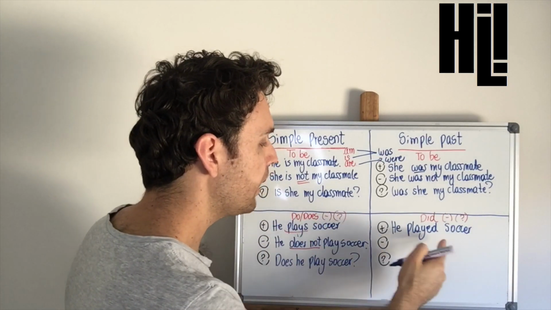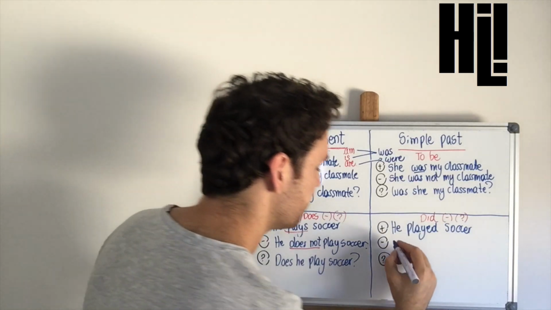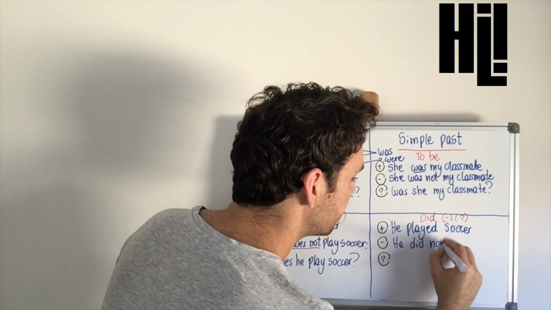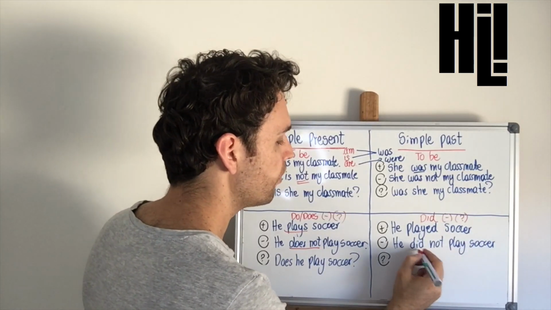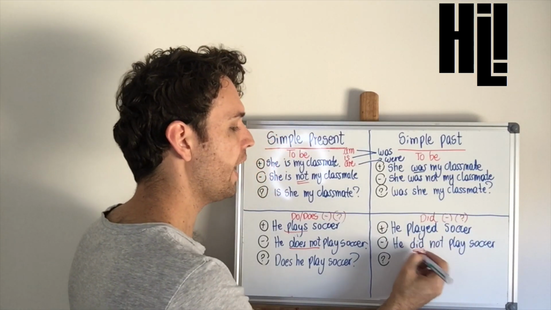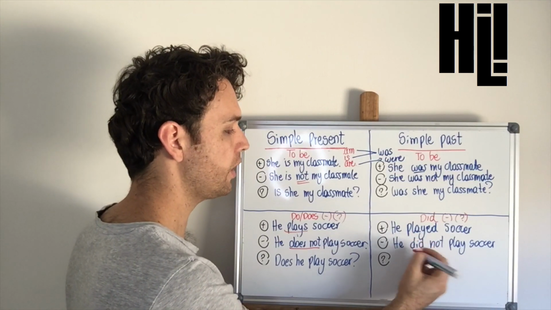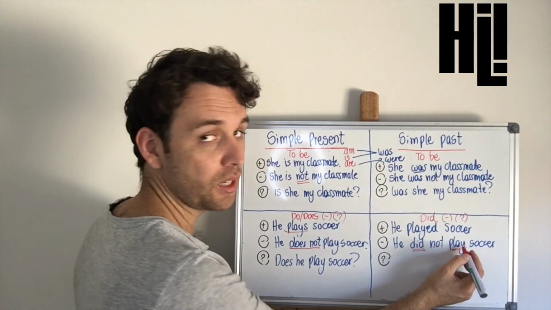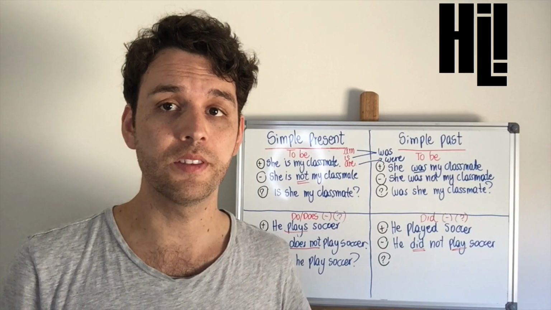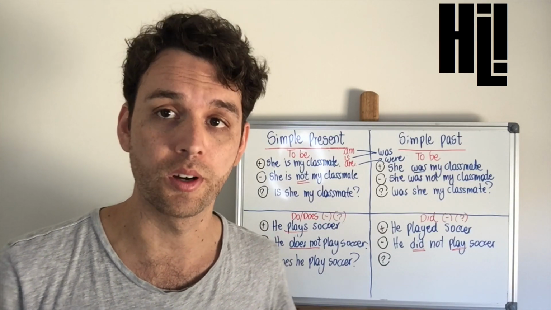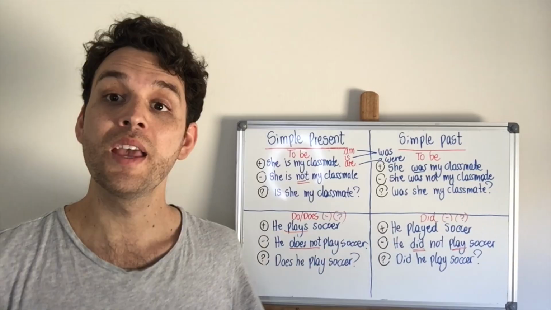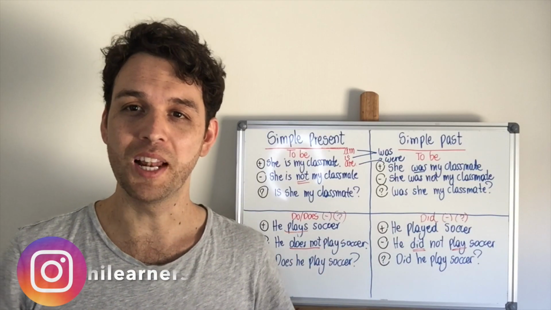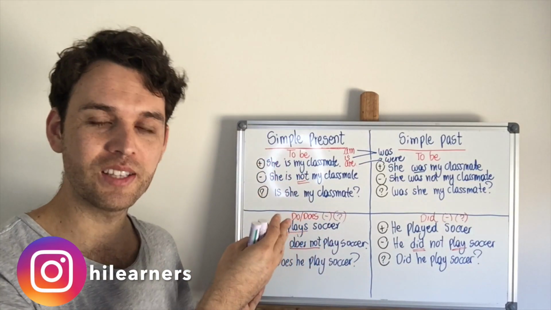Let's see. He played soccer. Negative. He did not play soccer. This is something very important. Remember that whenever we have the auxiliary verb did in our sentence, the main verb will not be in past. And then we have the last form, which is the interrogative one. Did he play soccer? And those are the differences and the similarities we have between the simple present and the simple past.